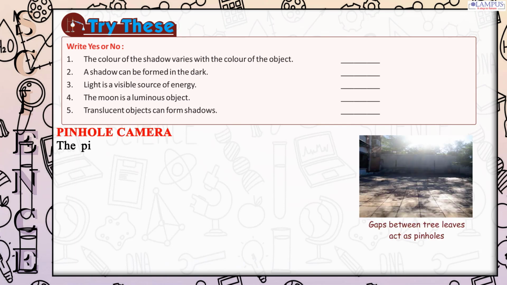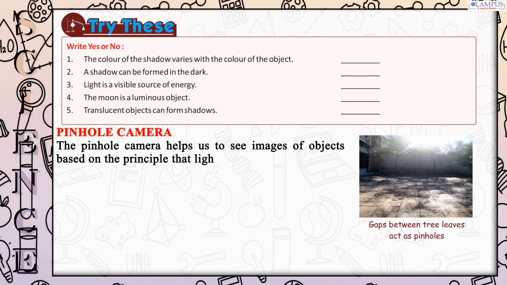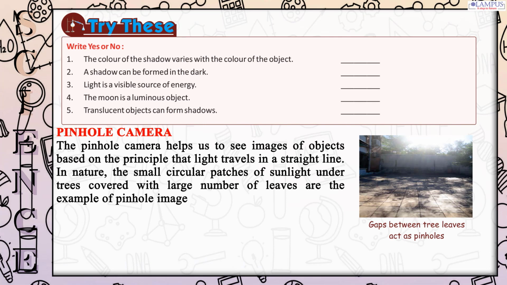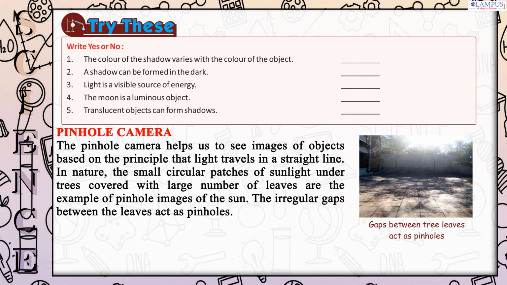Pinhole camera. The pinhole camera helps us to see images of objects based on the principle that light travels in a straight line. In nature, the small circular patches of sunlight under trees covered with a large number of leaves are examples of pinhole images of the sun. The irregular gaps between the leaves act as pinholes.